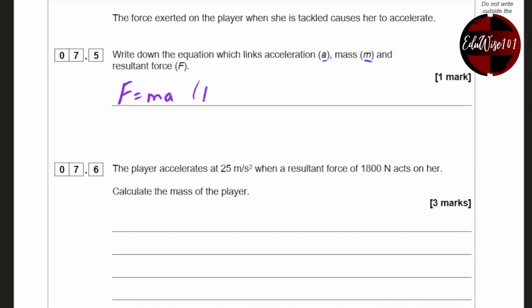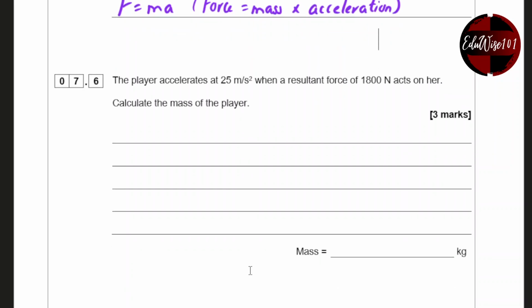The word equation is force equals mass times acceleration. Now they have mentioned resultant force, so you can write resultant force equals mass times acceleration, or force equals mass times acceleration. The player accelerates at 25 meters per second squared. So that's my acceleration. The resultant force is 1800 newtons.